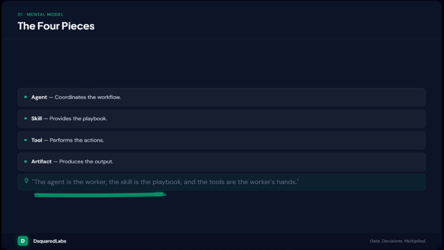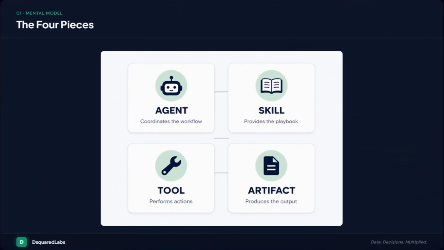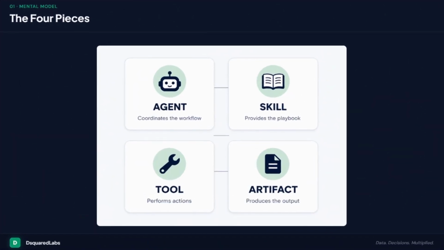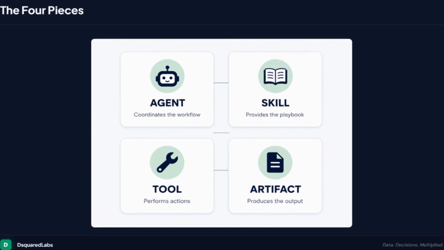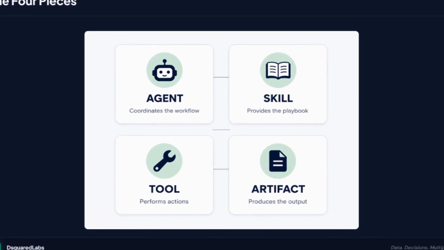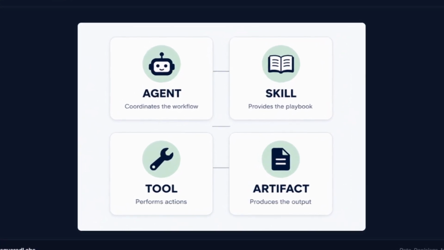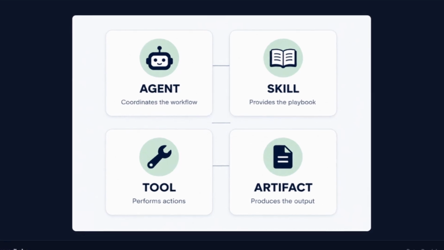Here's the line I want stuck in your head for the rest of this series. The agent is the worker, the skill is the playbook, and the tools are the worker's hands. A skill with no agent is just a document. An agent with no tools can think all day and never touch anything real. You need all 4 working together before you have something worth calling an agent.